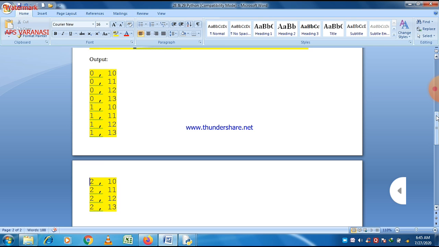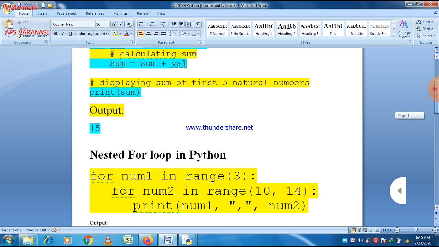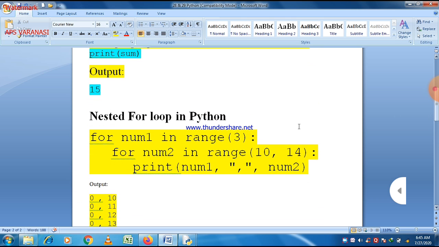So that is the concept of a nested loop. The concept is very simple. We just use a loop inside a loop, and the inner loop is executed for each and every value of the outer loop. And here the print statement is given within the inner loop, so it will be executed for each value of the inner loop. So we can see that 12 different values will be printed after the execution of that program.